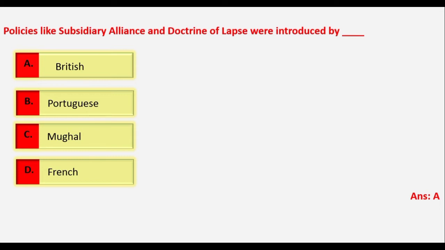In this policy, every ruler in India had to accept to pay a subsidy to the British for the maintenance of the British army. And the doctrine of lapse was introduced by Lord Dalhousie. According to this doctrine, if any Indian ruler dies without leaving a male heir, his kingdom would automatically pass over to the British. Therefore, these two policies helped the Britishers to extend their rule over entire India, and this made many Indians unhappy, and people were also upset with the administration of the British. This unhappiness ultimately erupted in the form of a major protest against the British in 1857.